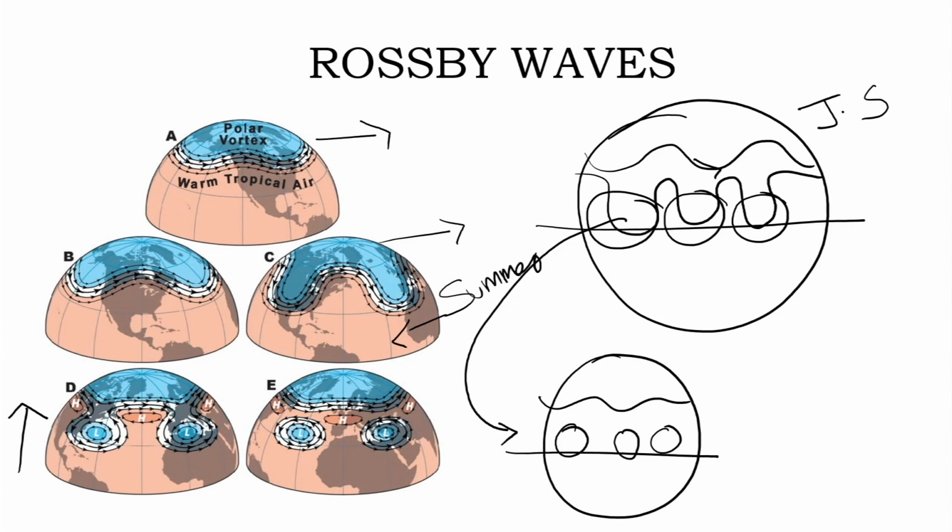Now Rossby waves are named after a famous meteorologist called Carl Gustav Rossby, and he was the first person to explain that these waves arose due to the rotation of the earth. So Rossby waves are caused by the rotation of earth. And why are they caused by the rotation of the earth? It's actually a very complex concept which only geography optional students study. I'll just say the one liner of it.